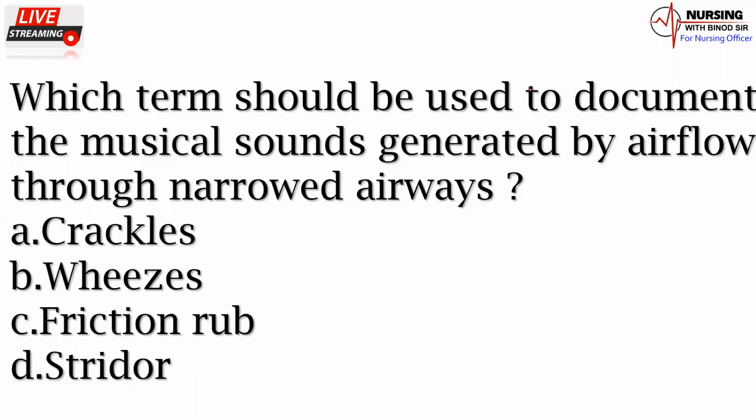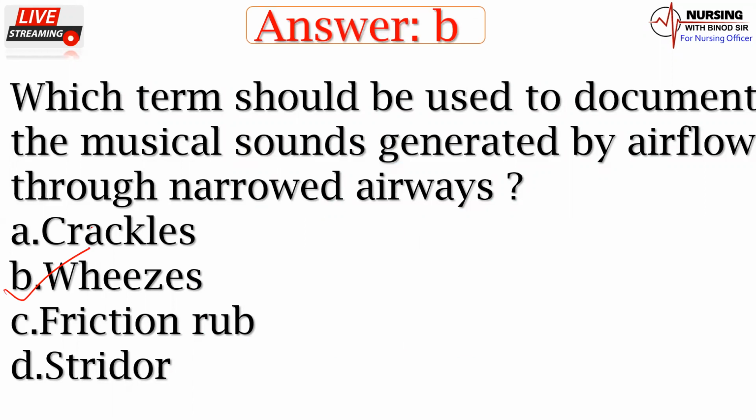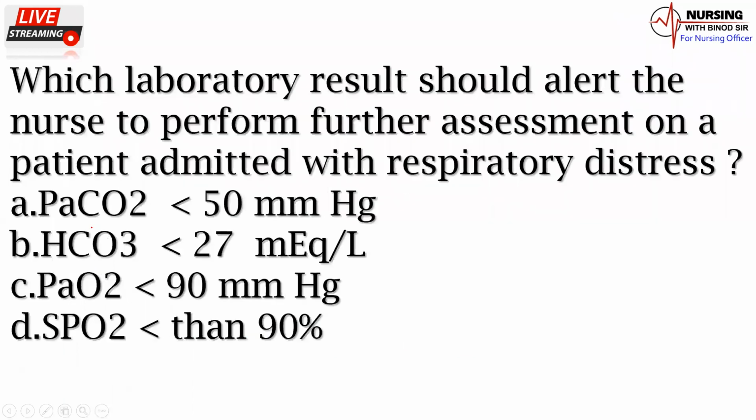Which term should be used to document the musical sound generated by airflow through a narrowed airway? A, crackles; B, wheezes; C, friction rub; and D, stridor. So what would be the right answer of this question? Here the answer will be wheezes. You all have to remember this one. Now we'll come to the next question.